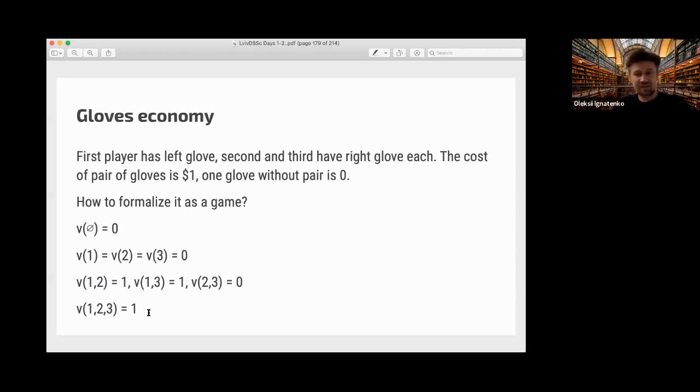So it's a limit result, of course, maybe not very practical, but the idea behind this is that if you want to have a high salary or higher share, you need to have some unique skill or unique property that no one else has. So this is the gloves economy. If you have the one right glove, then you can dictate your conditions.